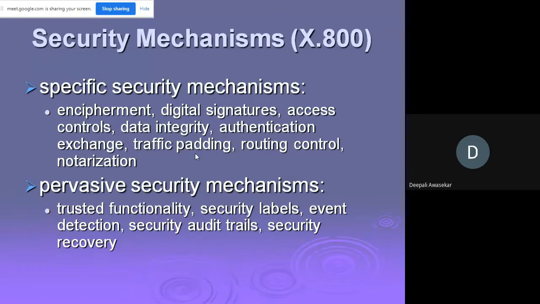Then the next is security audit trail. Now, data collected and potentially used to facilitate a security audit, which is an independent review and examination of the system records and activities. Most of the students, for example, are staying in the hostel. What happens is, if you are downloading content beyond the permissible limit, then some students' accounts are blocked, or you have to come and meet the network administrator. Now, why is this happening? Students believe that no one will find out what we watched or how much we are downloading.